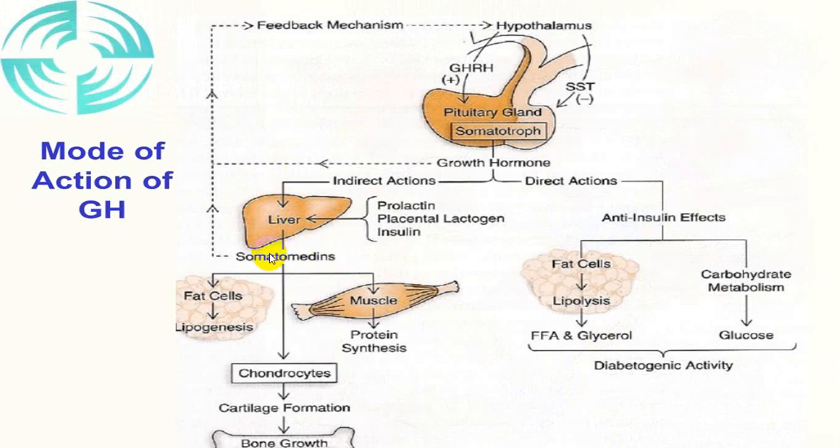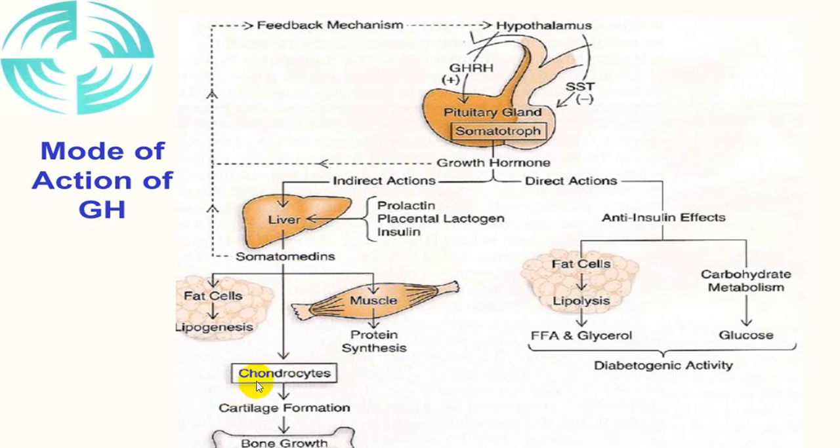Now this particular somatomedin C or IGF-1 has an effect on a fat cell, and it will give rise to lipogenesis. So this is an indirect action. The action is via somatomedin C, or IGF-1, and on muscle it increases protein synthesis, so it increases the size of muscle. So this is very frequently misused for building up muscles.